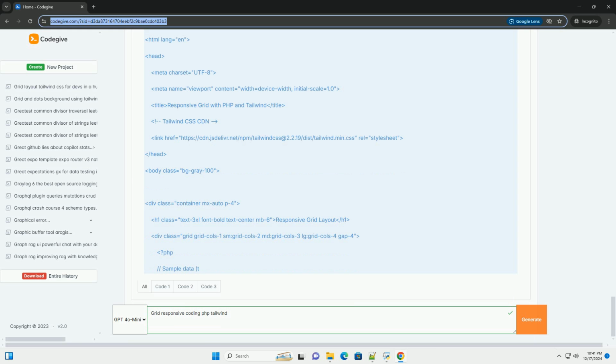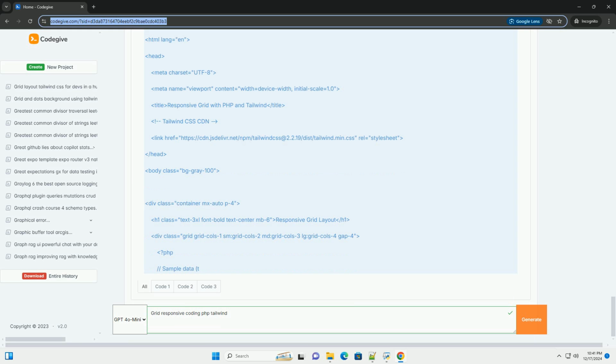Step 4, testing the layout. Now that we have our HTML and PHP files set up, you can test the layout. 1. Save the HTML code in a file named index.php. 2. Save the PHP code in a file named grid.php. 3. Place these files on a server that can run PHP, like XAMPP, MAMP, or a live server. 4. Open index.php in your browser. You should see a responsive grid with items that stack on smaller screens and adjust to multiple columns on larger screens.